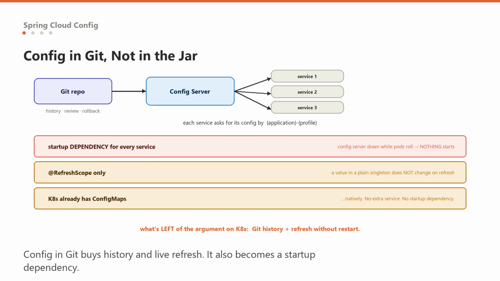Third, and this is the honest one, on Kubernetes, config maps and secrets already do this, natively, with no extra service to run and no startup dependency to fail. If you are on Kubernetes, the strongest argument left for config server is Git history and refresh without restart. That is a real argument. But it is a much smaller one than the tutorials imply.